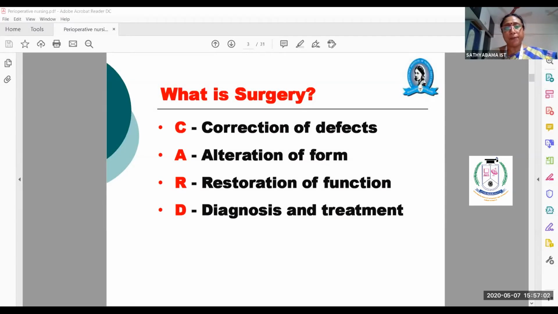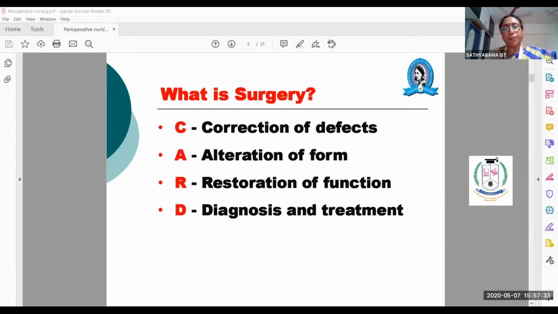Post-operative means after care of the patients. Once the patient comes out from the operation theater, the patient will be in SICU, that is surgical ICU. In surgical ICU, what type of care you are going to give, whether the patient is on drain, on O2, on other tubings, IV lines. So everything will be connected so that you are going to take care of the patient.